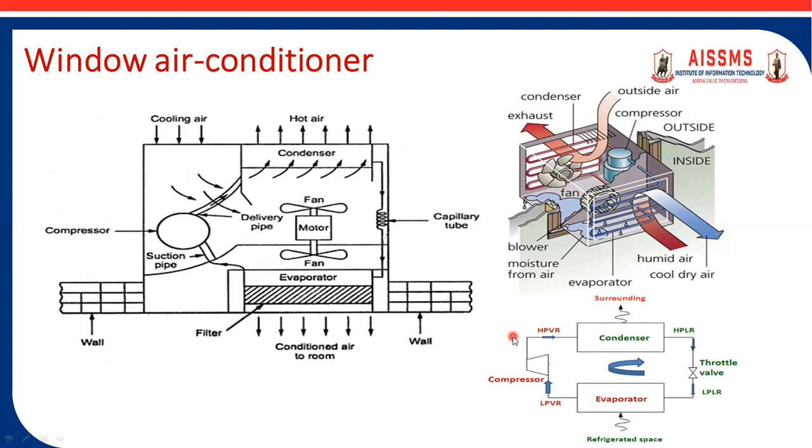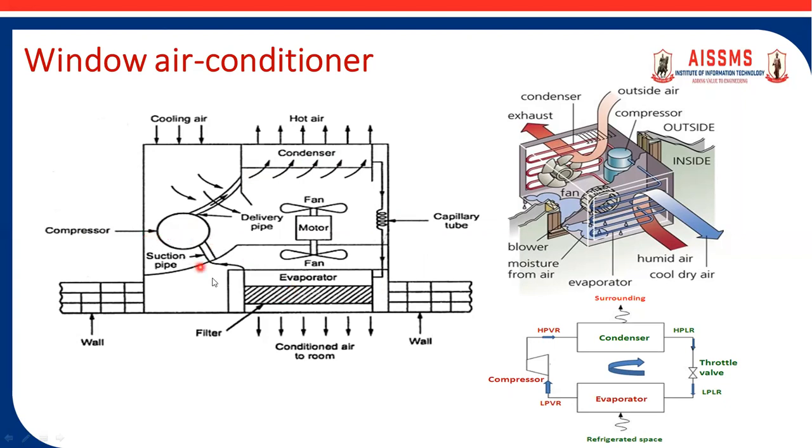The same cycle is observed in window AC also. Construction wise, both devices are different. Let's talk about how the VCC cycle works in window AC. Again, four standard processes are there. The first one is the isentropic compression process taking place inside the compressor. The second one is condensation taking place inside the condenser. The third one is the expansion process taking place inside the capillary tube. And the last one is the evaporation process, which takes place in the evaporator coil.